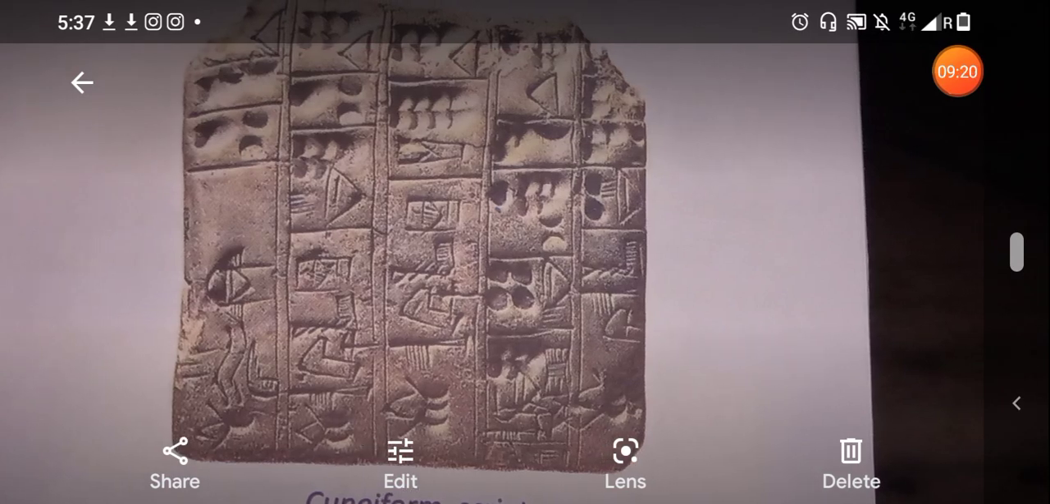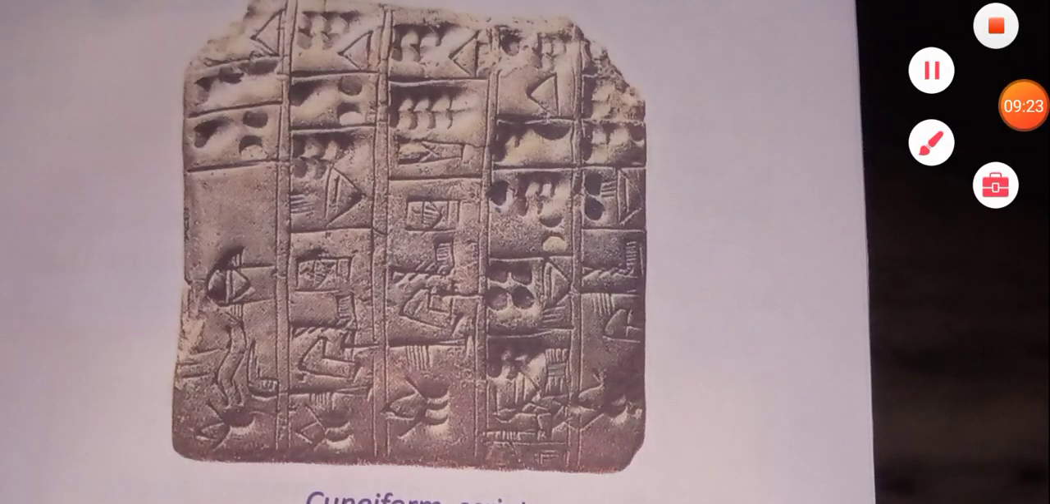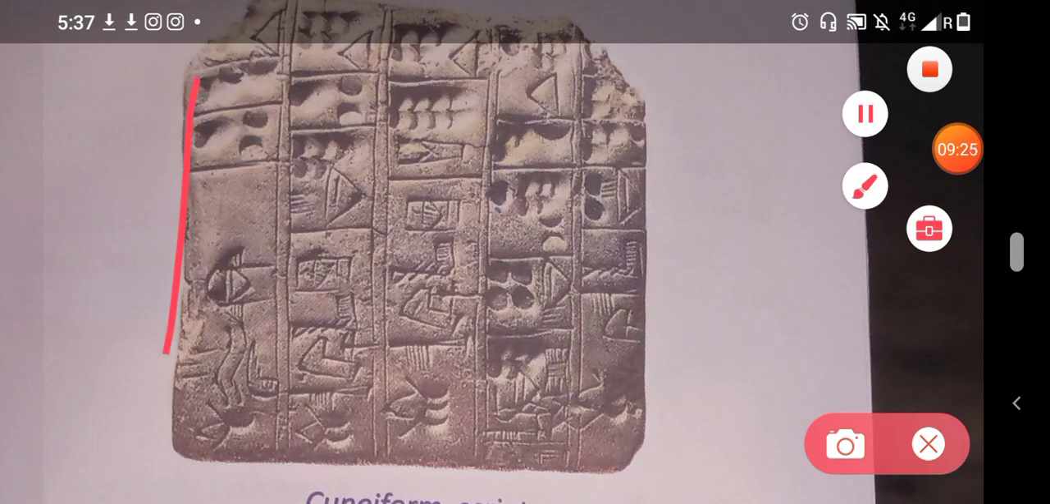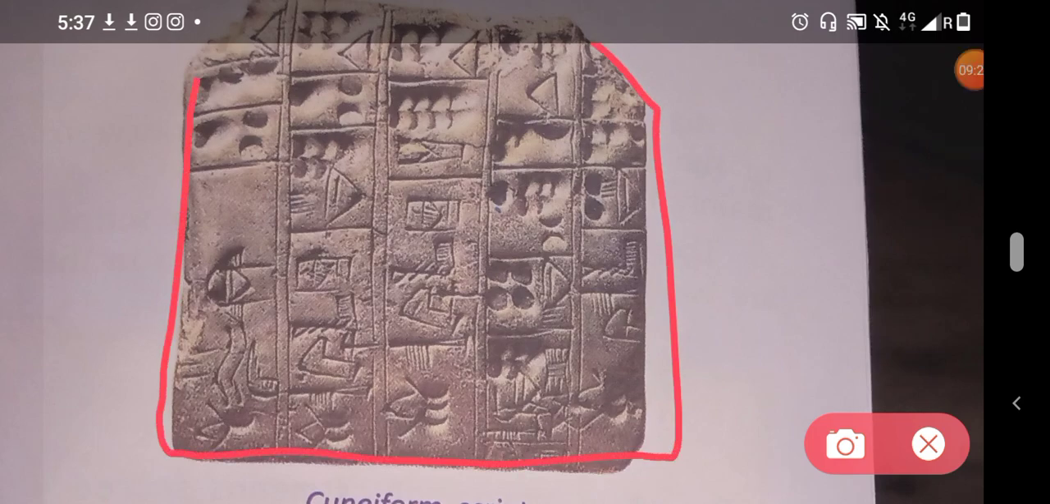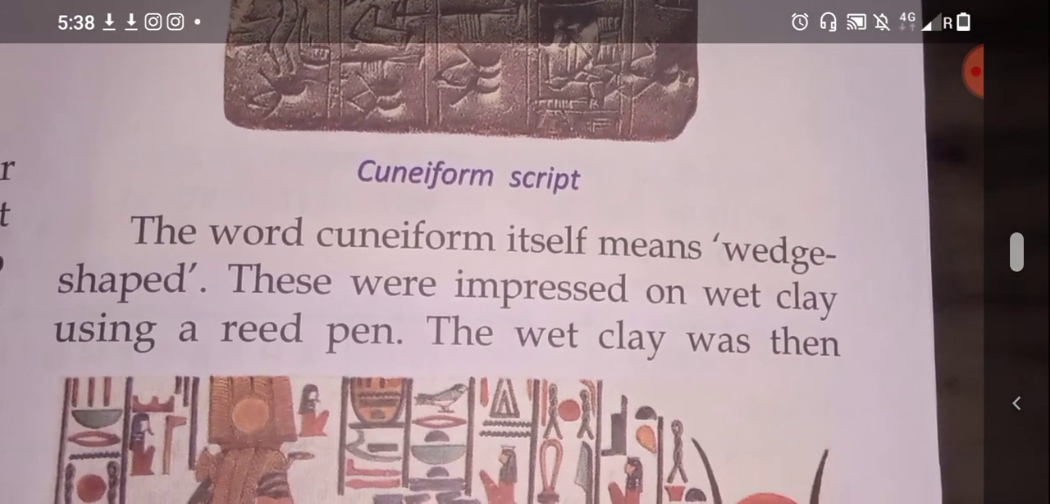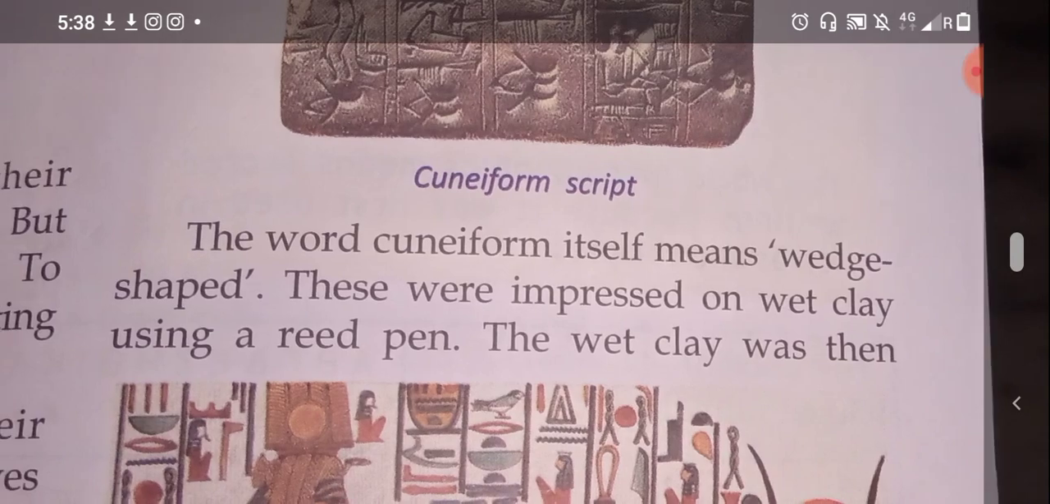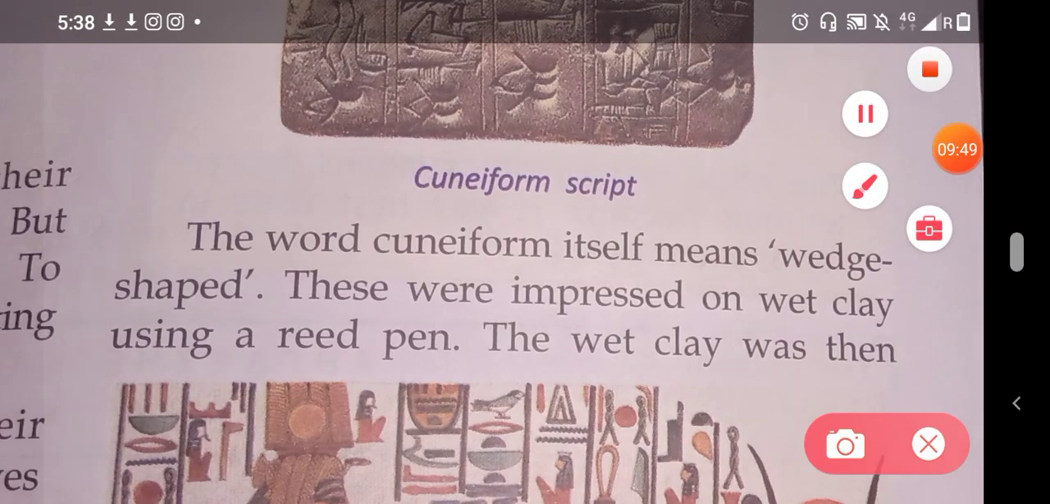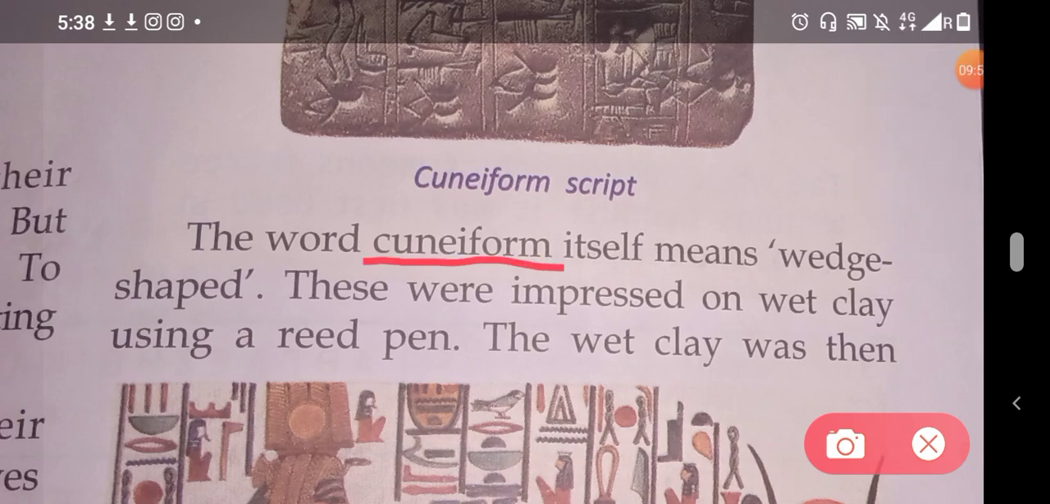Here you can see what is wedge shaped. This is a wedge shape, thick from the center and very thin from the corners. So they used a wedge shape, and that is known as cuneiform script. You have to learn this word also. The word cuneiform itself means a wedge shape. You can write this in your notebook also. What is the meaning of cuneiform? It means wedge shaped.